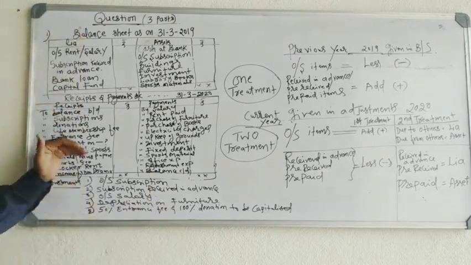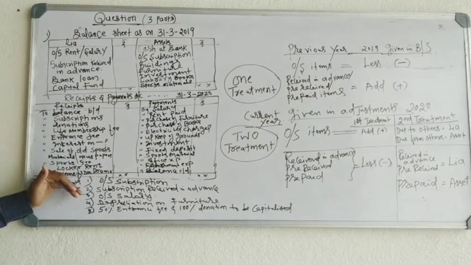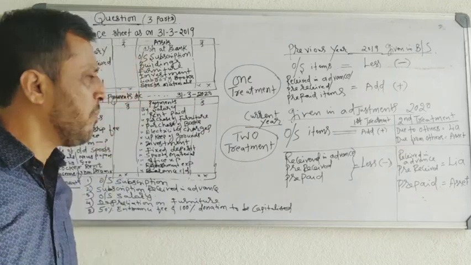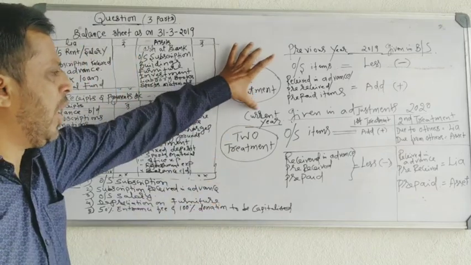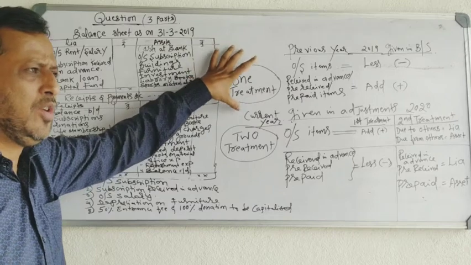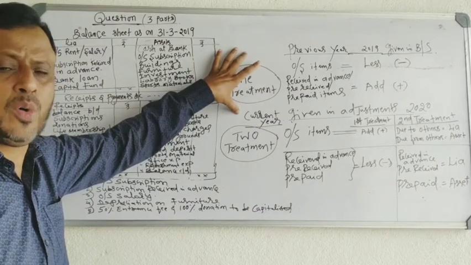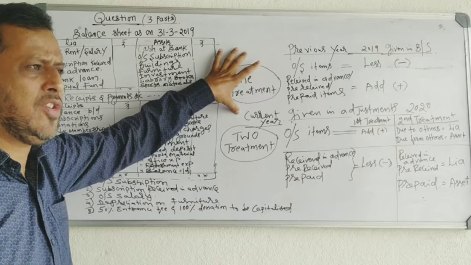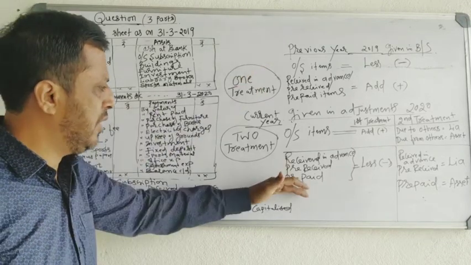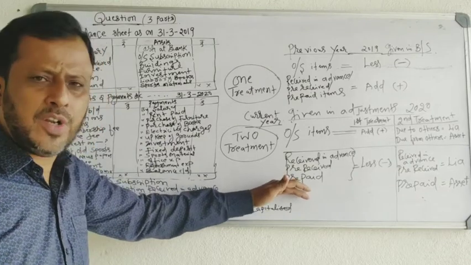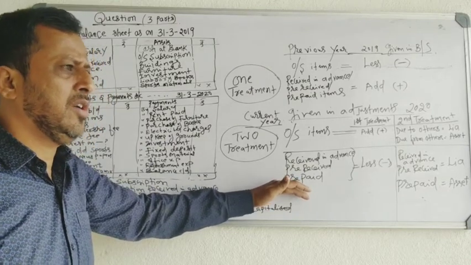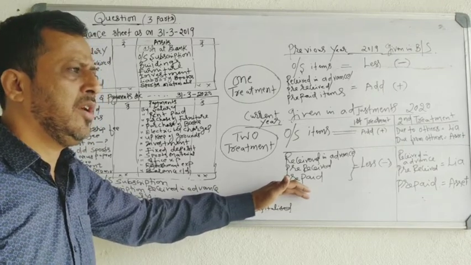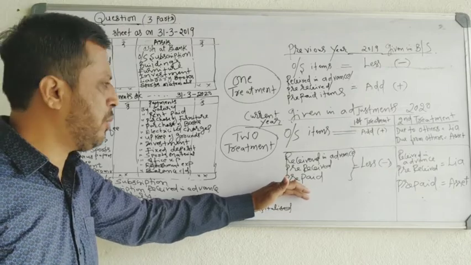Before explaining how to solve the problem, I want to tell you the rule for solving it. The very important thing here is, you must learn the treatment of outstanding items and pre-received, prepaid and received in advance items. If you learn this, then you will easily be able to solve the 12 marks problem.